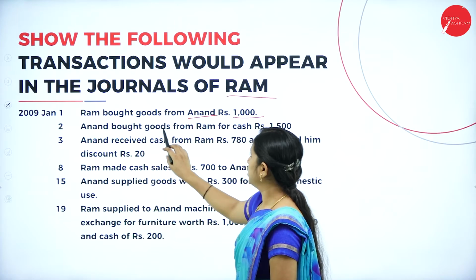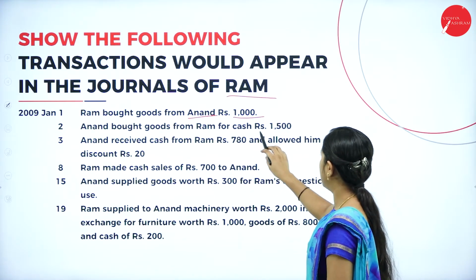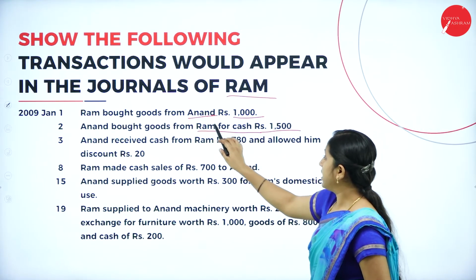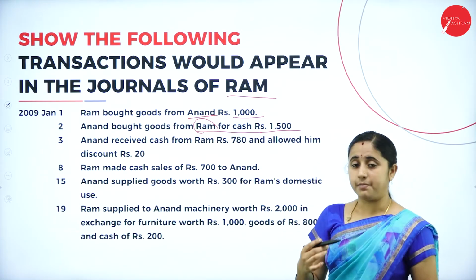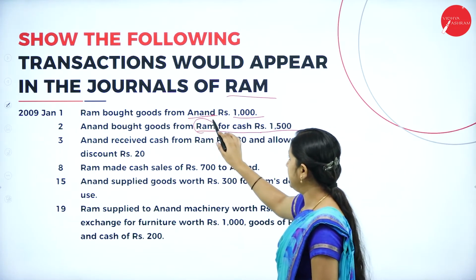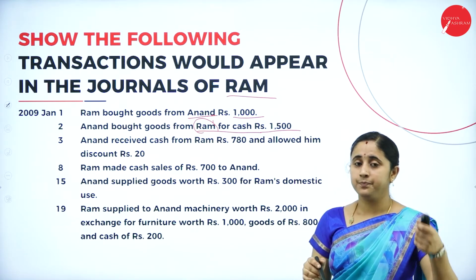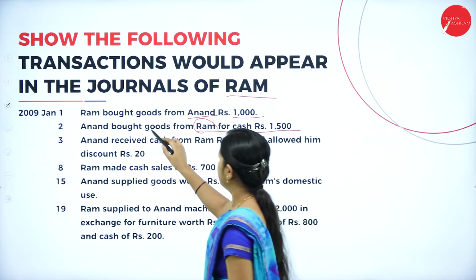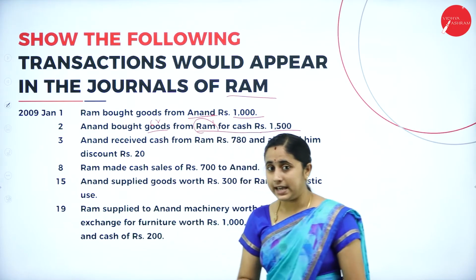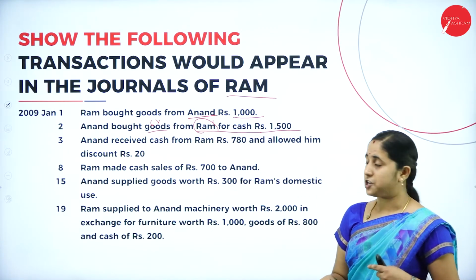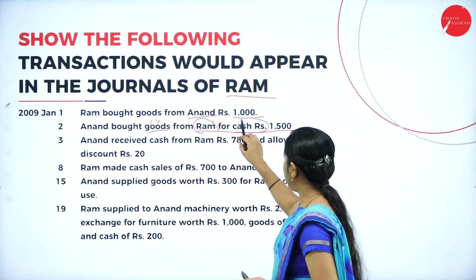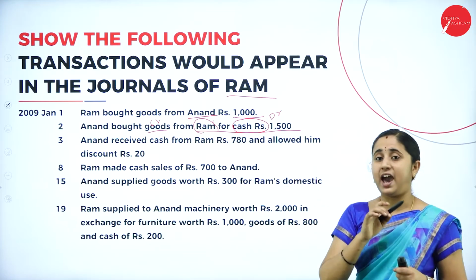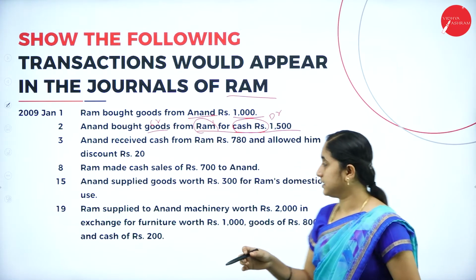And Anand bought goods from Ram for cash rupees 1,500. Here, Anand is purchasing. From whom? From Ram. Anand is purchasing means Ram must have sold. That means selling for Ram. When you make a sale, the goods are going out. So, you need to credit the sales. When you make a sale, you will receive cash. But here, they have mentioned cash. So, cash is coming in. Cash should be debited. That means cash account debtor to sales account of rupees 1,500.